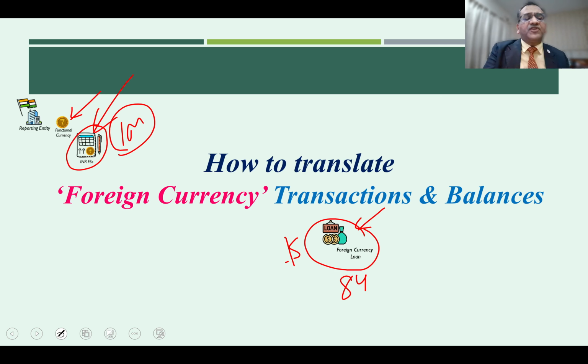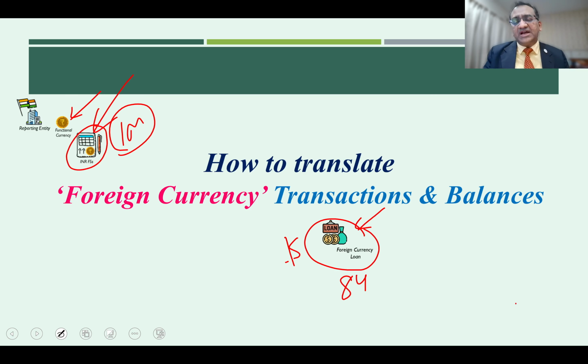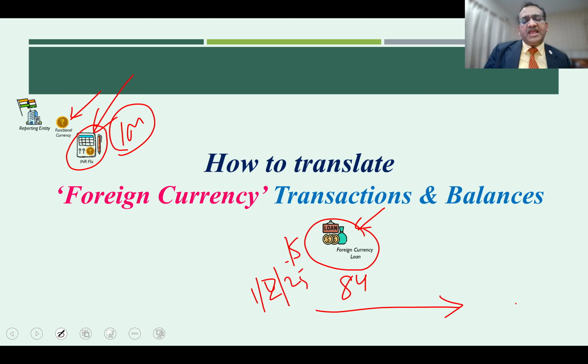This is one of those issues addressed by these standards. Now, assuming this loan was raised on 1st of February 2025, which is expected to be repaid in a bullet repayment on 31st of March 2030.